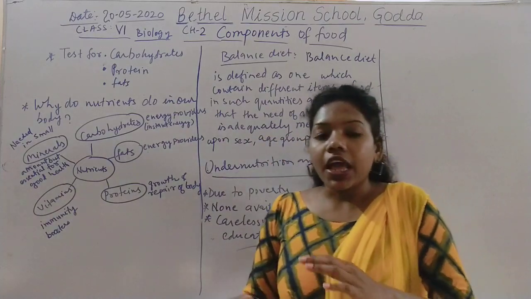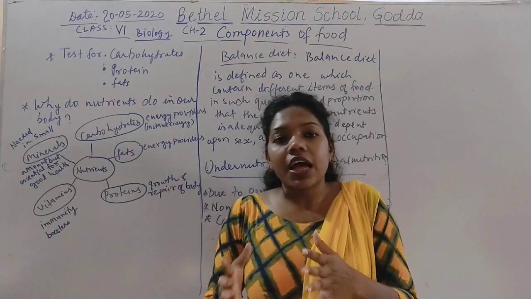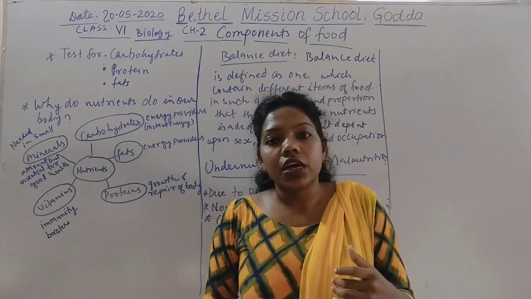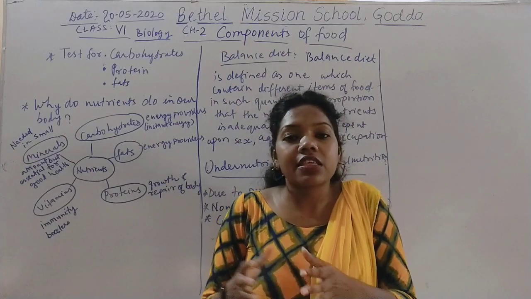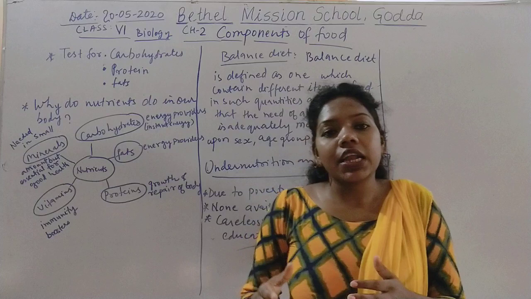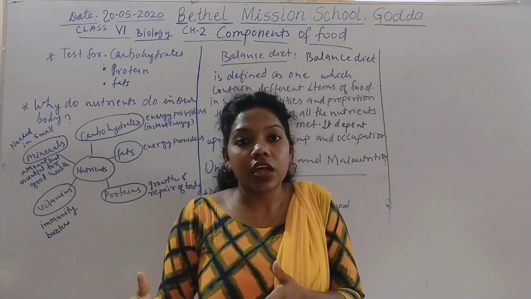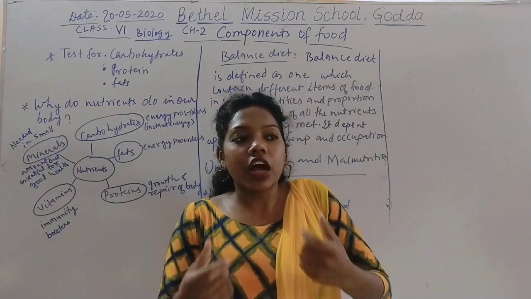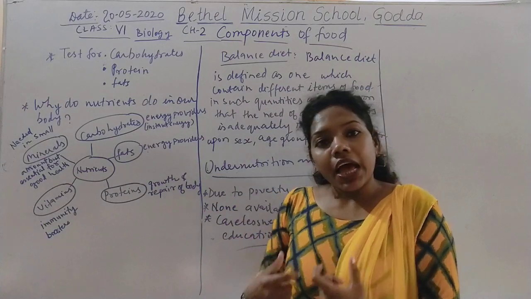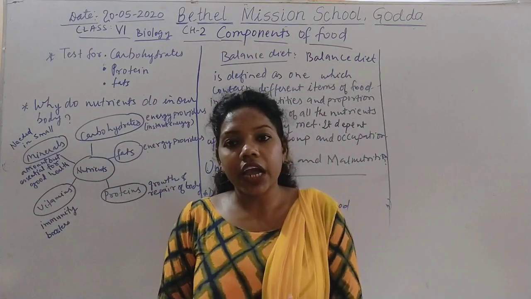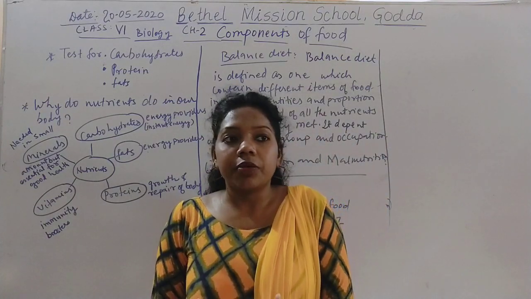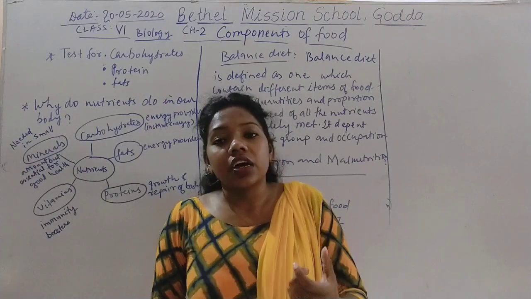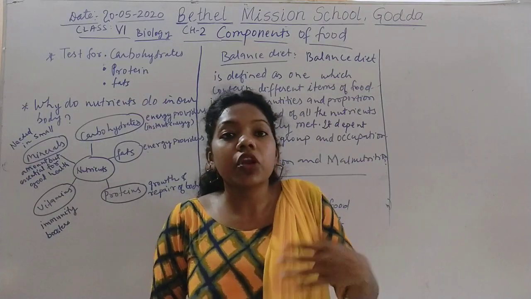That means every person has his own diet, their own way of eating. It is not similar. For example, I have my own diet, and you need different food.